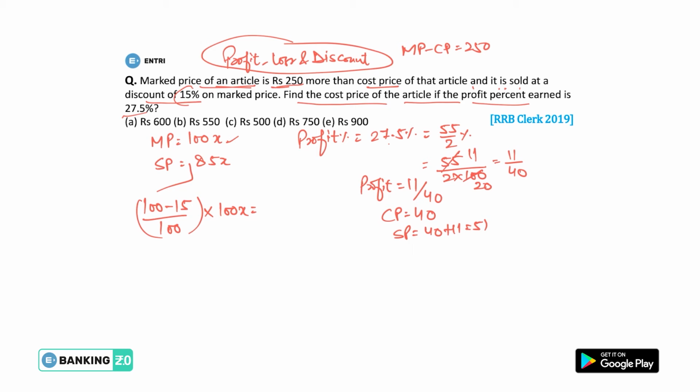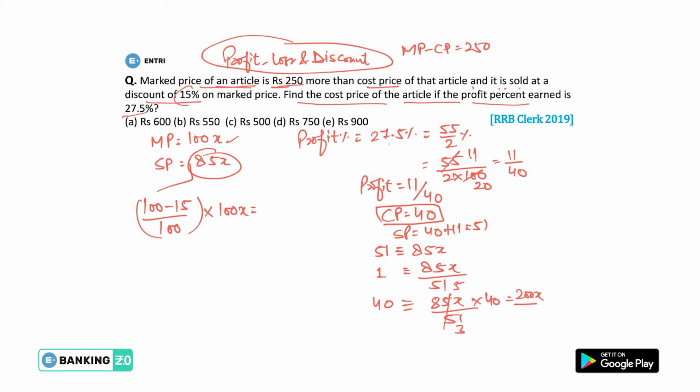This 51 we are given as 85x. So 51 units will represent 85x, so 1 unit will represent 85x divided by 51. And what is the value of cost price, guys? Cost price is 40 units. So we can determine the value of 40 units as 85x divided by 51 multiplied by 40. Very good question again. 17 times 3 is 51 and 17 times 5 is 85. So 200x divided by 3 will be our cost price.